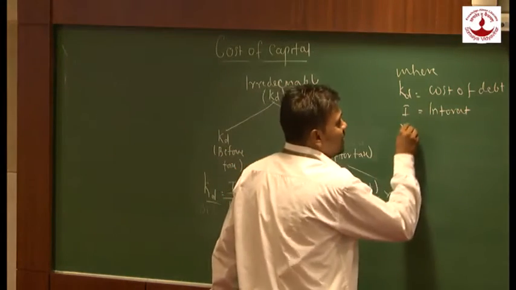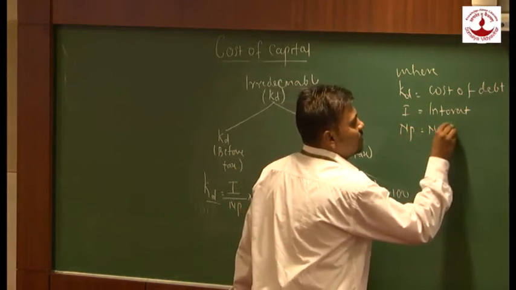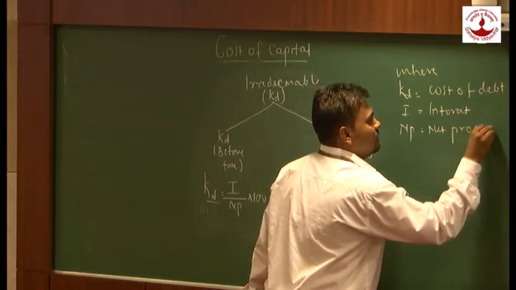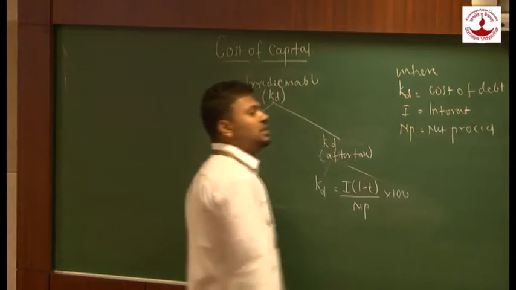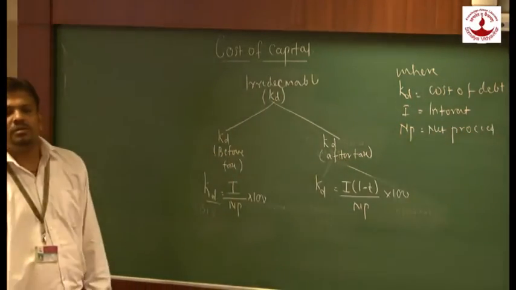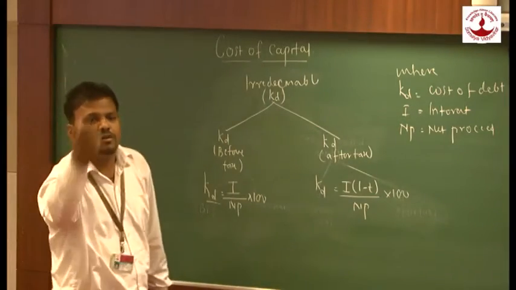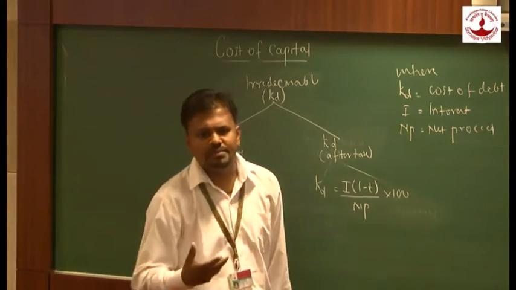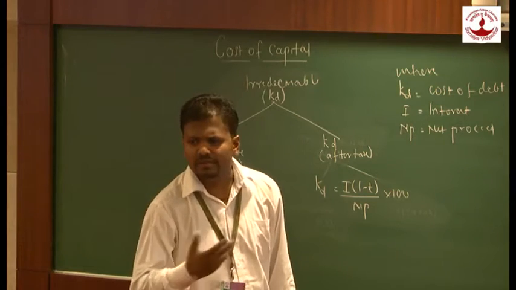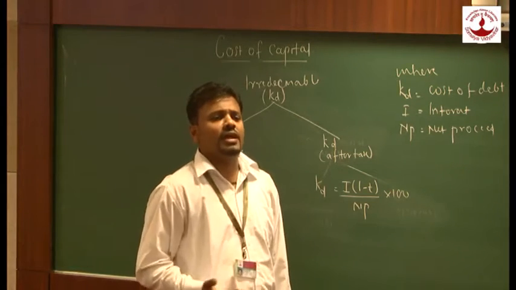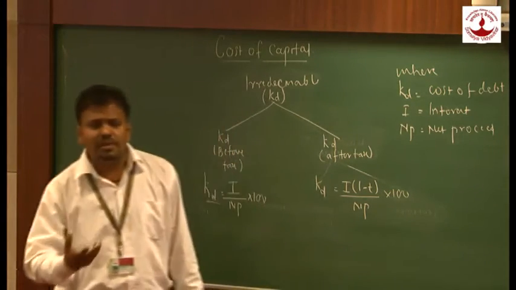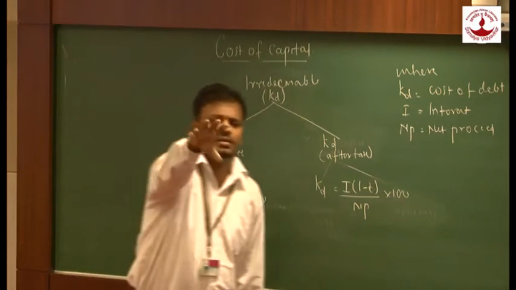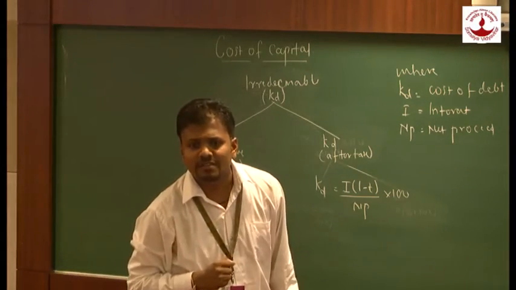Next part is NP. NP is nothing but net proceeds. Now what is my net proceed? Net proceed is an amount which the company is actually receiving from the debenture holder. As I told you, a debenture can be issued at par, at premium, or at discount. If a company issues a debenture of 100 at par, how much will the company receive? 100.